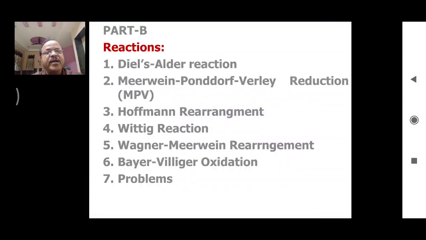In the second part, that is part B, we are going to discuss different reactions. Overall, we are going to discuss 6 reactions. The first reaction is Diels-Alder reaction. Second one is Meerwein-Ponndorf-Verley reduction reaction, in short called MPV reduction reaction. Third one is Hofmann rearrangement reaction. Fourth one is Wittig reaction. Fifth one is Wagner-Meerwein rearrangement reaction. Sixth one is Baeyer-Villiger oxidation reaction.